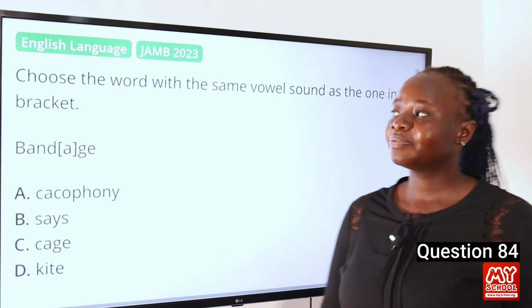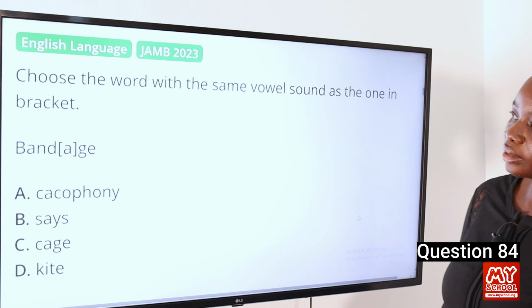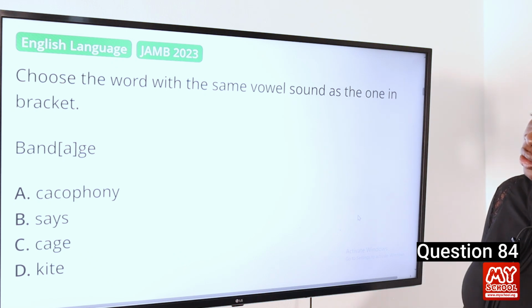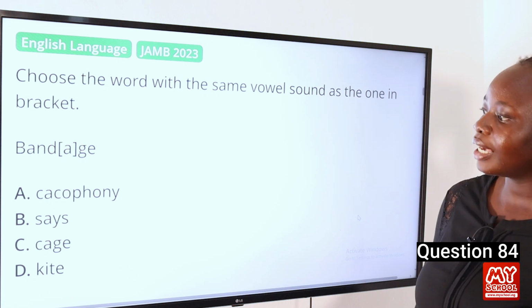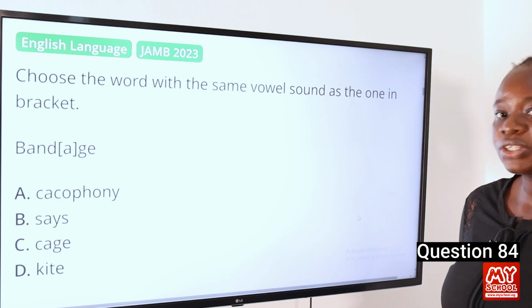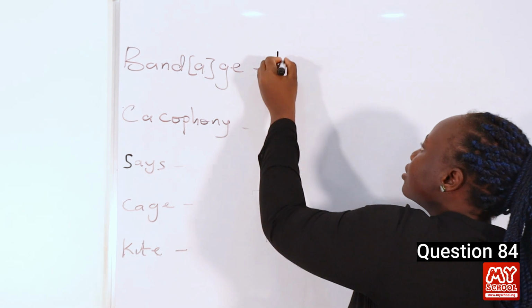Question 84. Choose the word with the same vowel sound as the one in brackets. Bandage. We have A, cacophony, B, says, C, cage, and D, kites. So let's go to the board to transcribe the words. The word bandage can be transcribed as this.